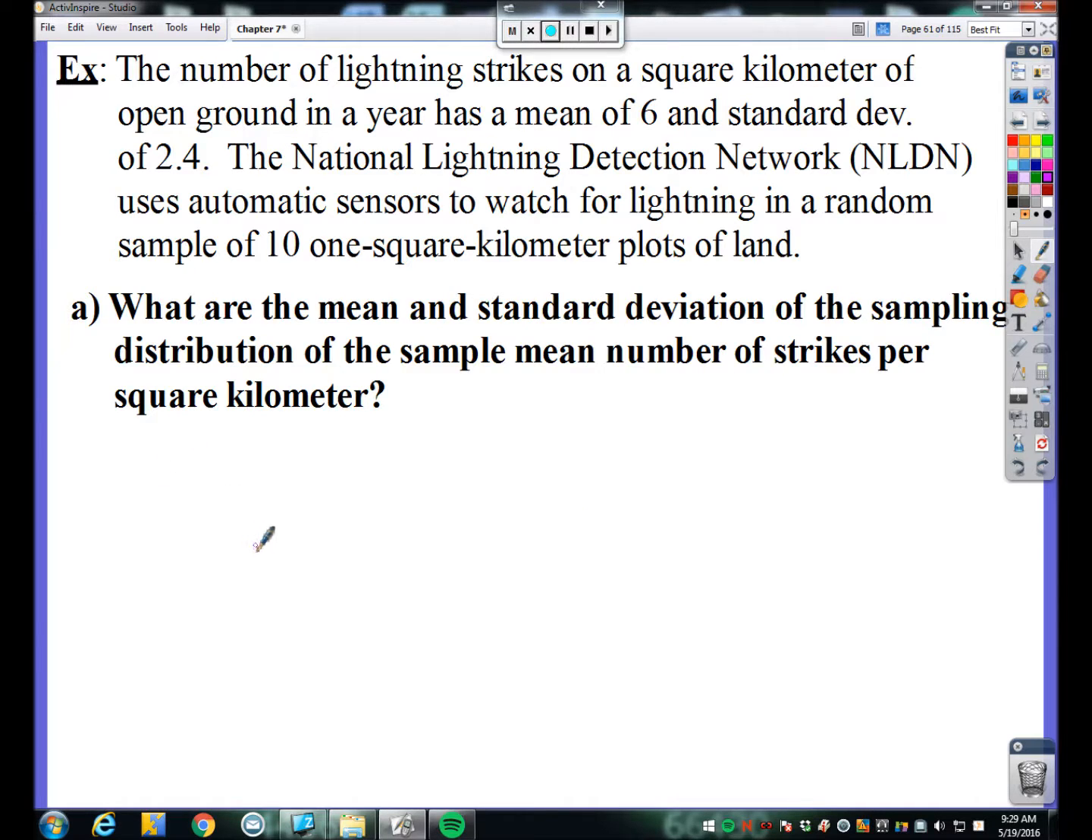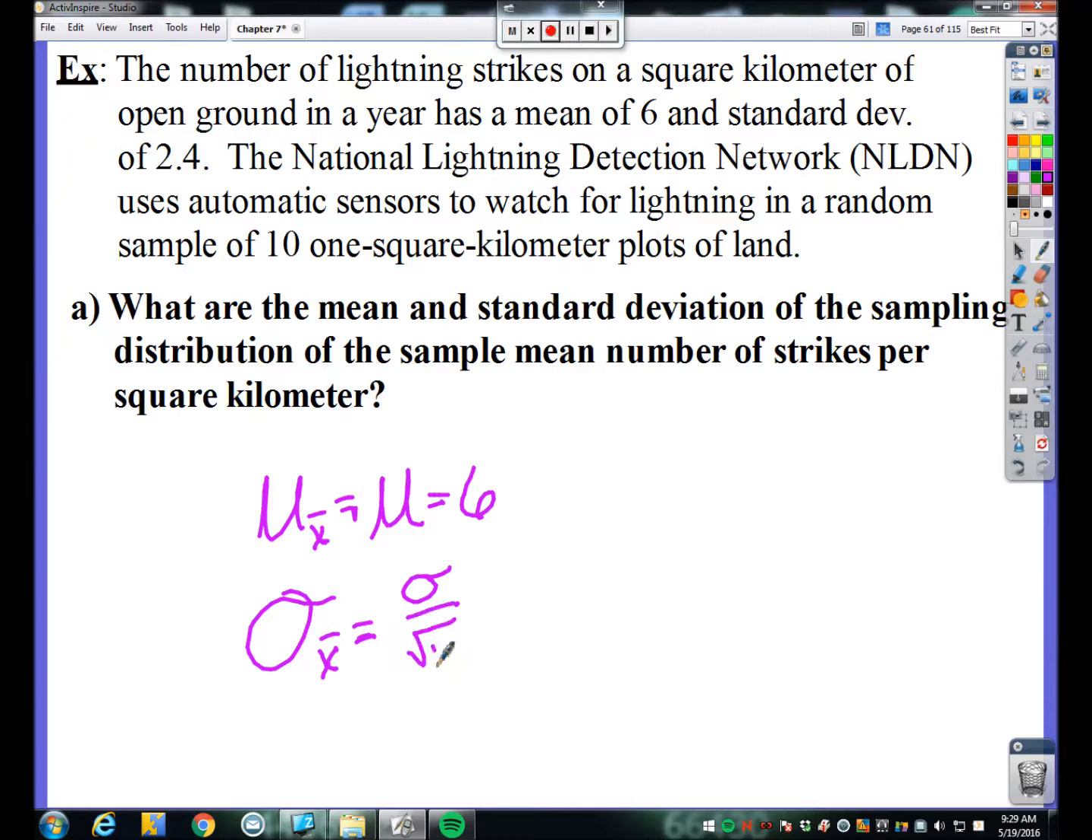So the mean of this distribution will be mu sub x bar is equal to the population mean, which is 6 strikes per year. And the standard deviation, sigma sub x bar, will be equal to the population standard deviation, sigma, divided by the square root of our sample size. So this was equal to 2.4 divided by the square root of 10. And for sig figs, this is 0.7589.